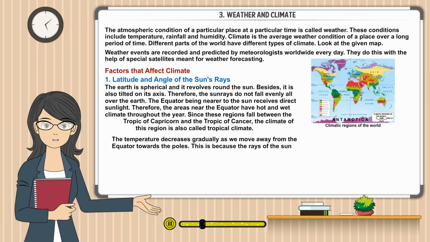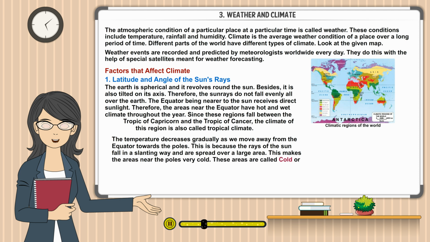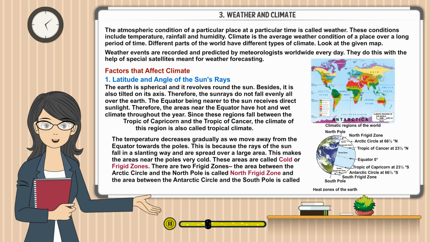This is because the rays of the sun fall in a slanting way and are spread over a large area. This makes the areas near the poles very cold. These areas are called cold or frigid zones. There are two frigid zones. The area between the Arctic Circle and the North Pole is called North Frigid Zone, and the area between the Antarctic Circle and the South Pole is called the South Frigid Zone. These areas have polar climate.